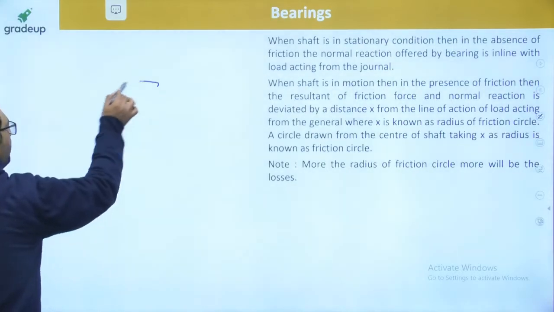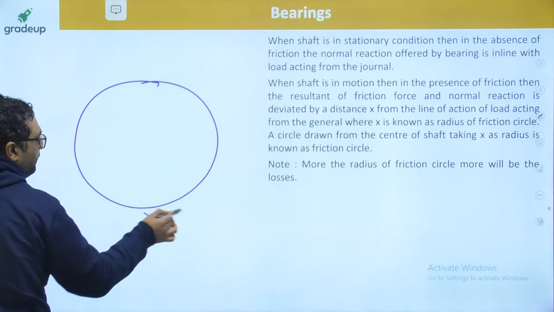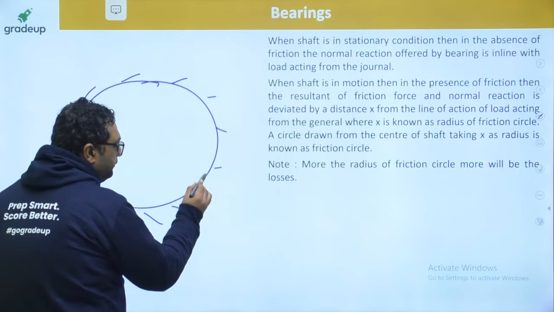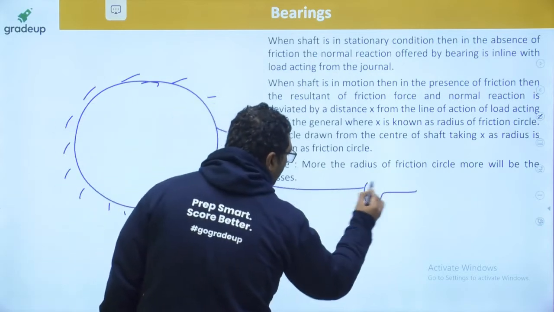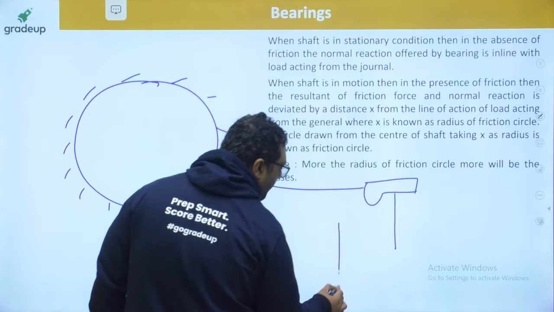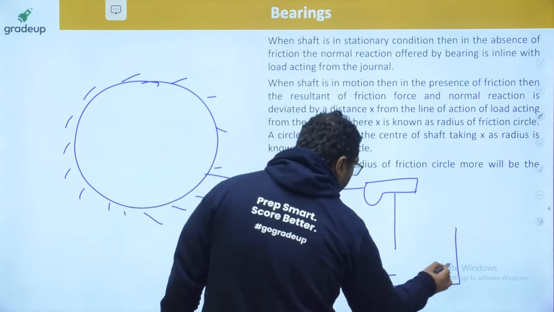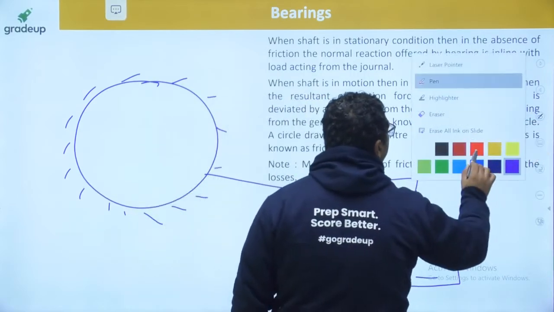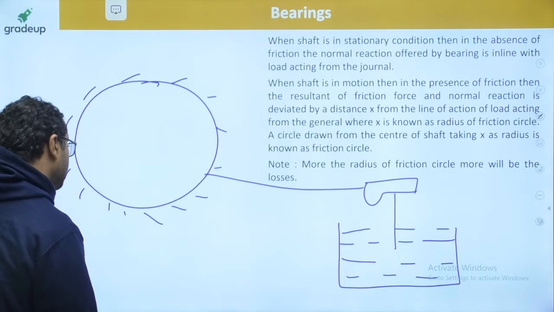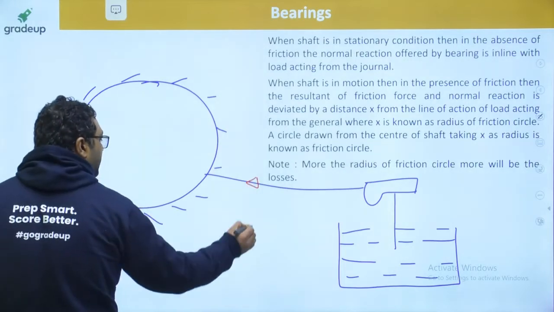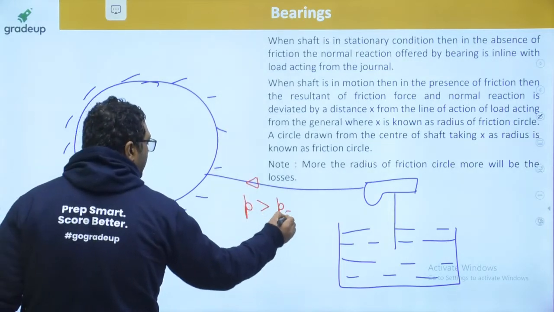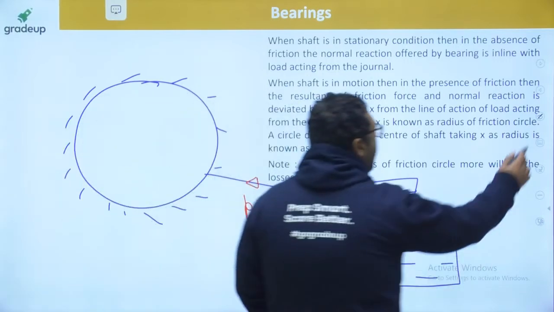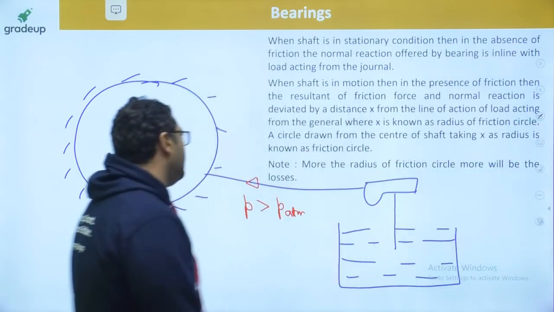Dear, in hydrostatic lubrication, if this is the bearing, we are providing the lubricant with the help of a pump at higher pressure. So lubricant is provided at a pressure more than that of the atmospheric pressure.